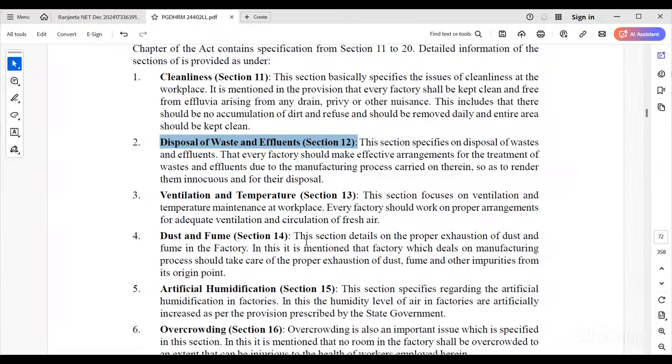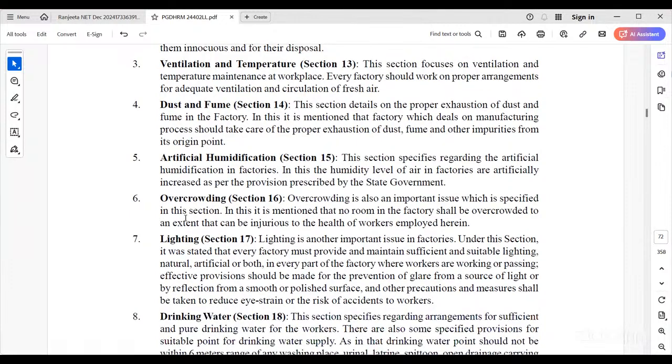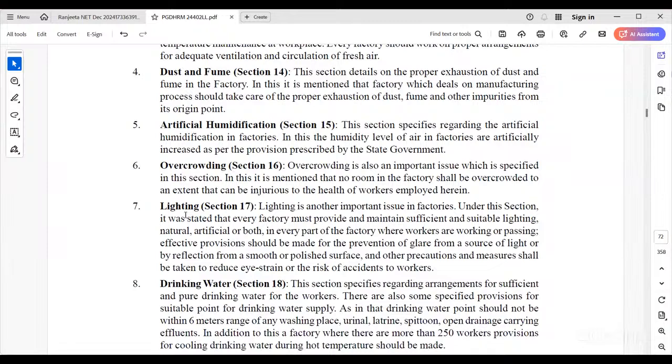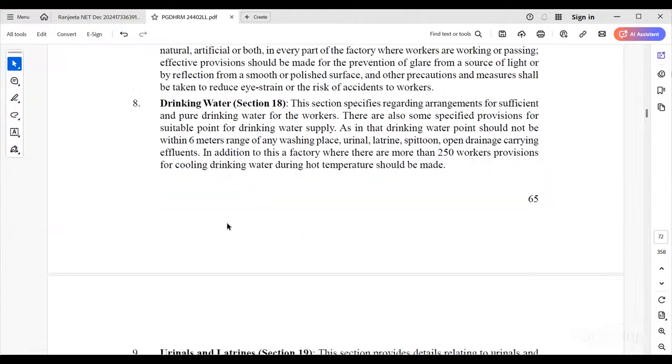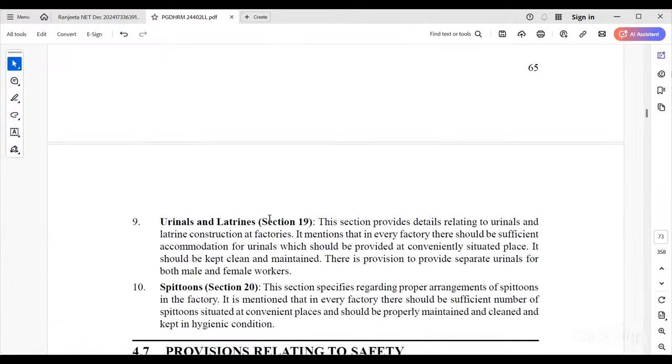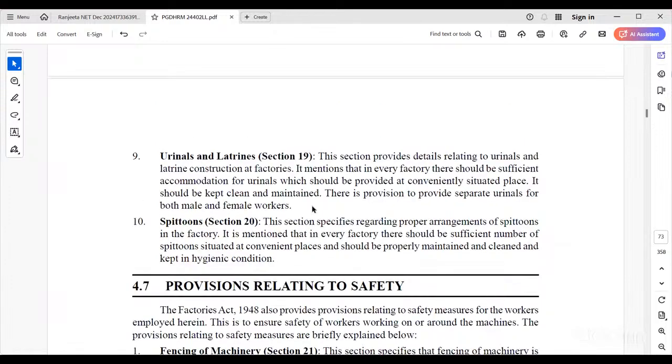And dust and fume are also there, as per Section 14 of the Factories Act 1948. Artificial humidification is also there. The state government is also reducing overcrowding. Lighting is also required, and proper drinking water has to be provided to the employees and wage workers working in the organization as per this health condition. Urinals and latrines are also there, and spitting. These are related to health.